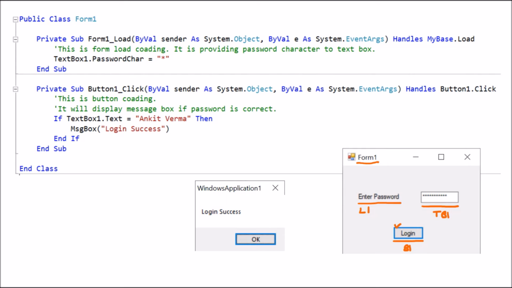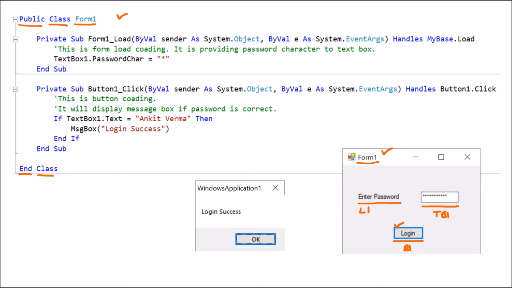Then afterward, we double click on the button. Then this coding will open. Here we have Public. Public means accessed outside. Class Form1. So this Form1 class is created, and this class is ending with the End Class.